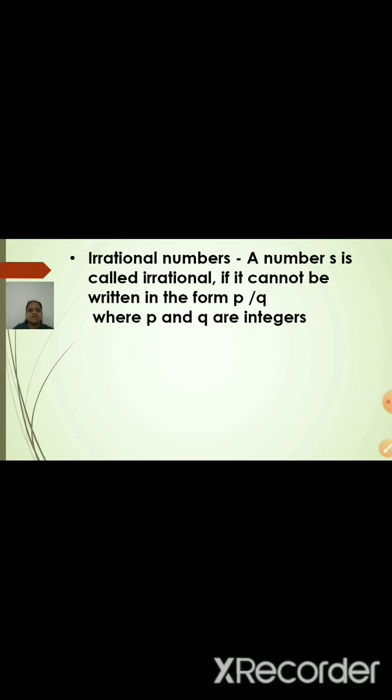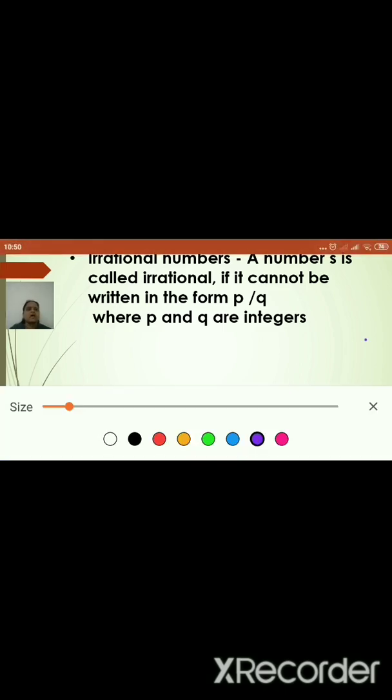This is just a definition. But how to identify whether it is an irrational number or not, or what are the examples for that? The simple examples I can explain here. It is nothing but all the numbers, if you write it in a root form, which are not a perfect square number.